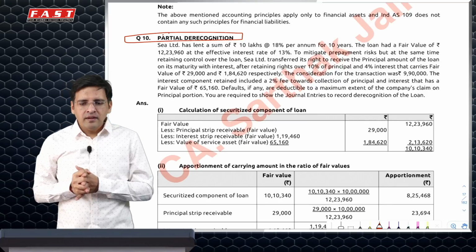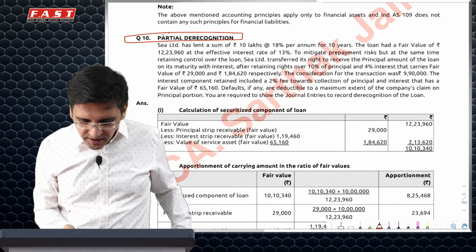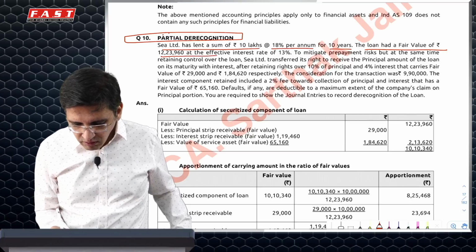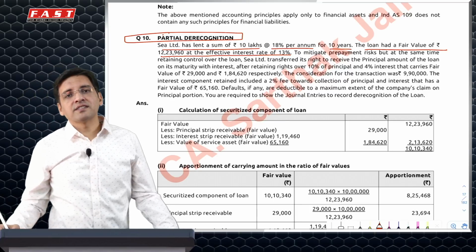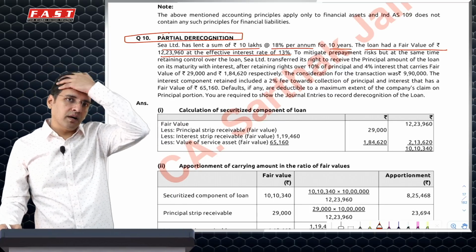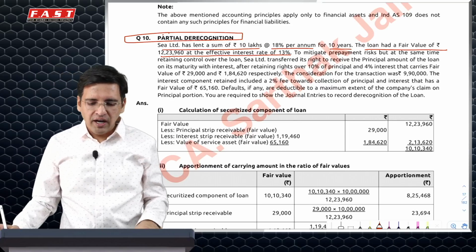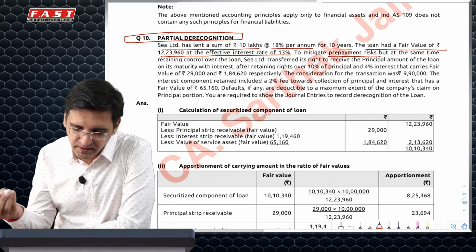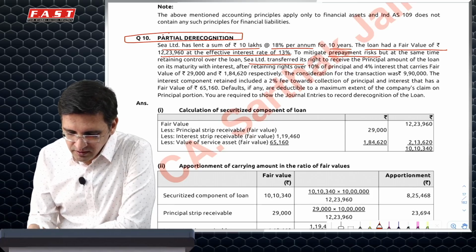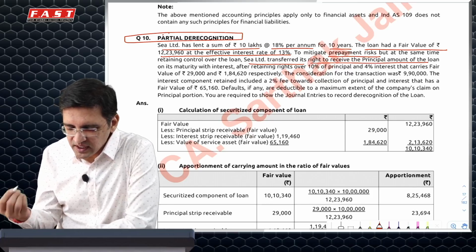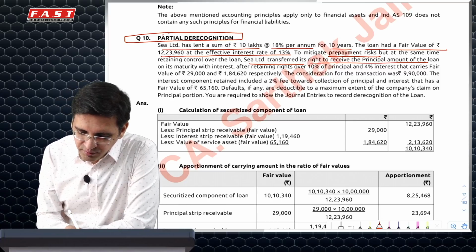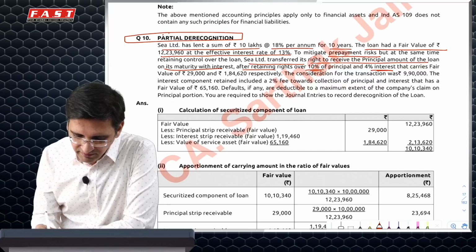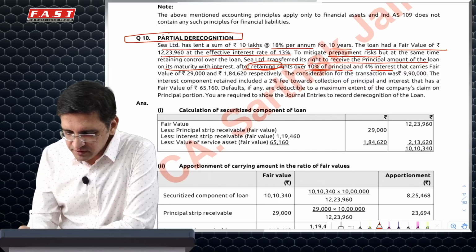So in this case, what has happened is I have lent somebody 10 lakh at 18% for 10 years. Fair value was 1223960 because I have given loan at 18%, but the market rate today is 13%. So definitely I'm very happy because I've given loan at a higher rate and this is a financial asset for me. I have risk that the other person may prepay it earlier. In order to mitigate my risk, I think I should sell this loan to somebody. So I've sold right to receive principal and interest, wherein I've just retained 10% of principal and 4% of interest.